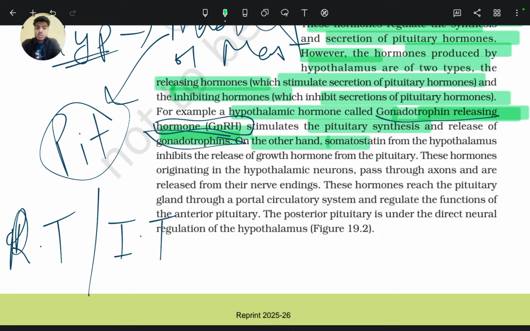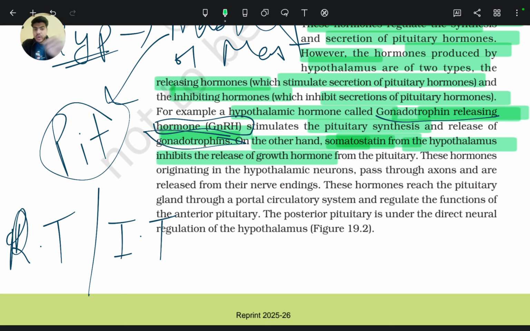On the other hand, somatostatin from the hypothalamus inhibits the release of growth hormone. Growth hormone is a hormone of the pituitary gland, and if somatostatin is released from the hypothalamus, there is inhibition of growth hormone from the pituitary gland.